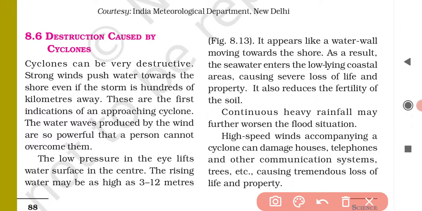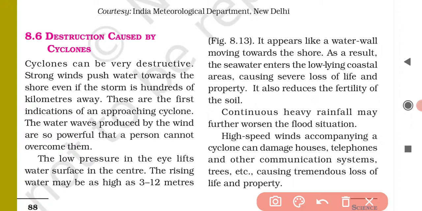The fast moving flood waters brought in by a cyclone can destroy the roads, destroy the railway tracks also, wash away vehicles, damage houses, and drown people and animals also. It can damage crops, causing a great loss of life and property. The floods caused by a cyclone can also reduce the fertility of the soil in the cyclone hit areas. Why? Because the fertile topsoil is washed away by flood waters brought in by the cyclones.